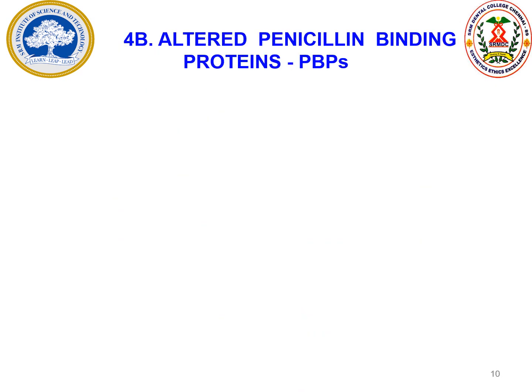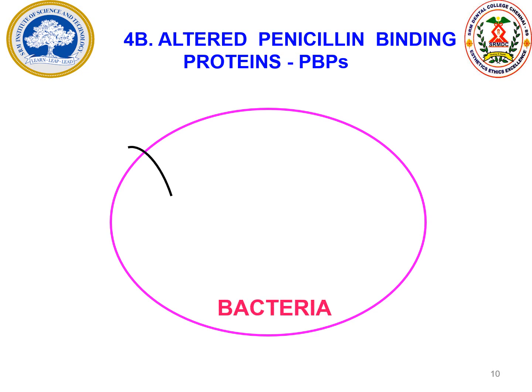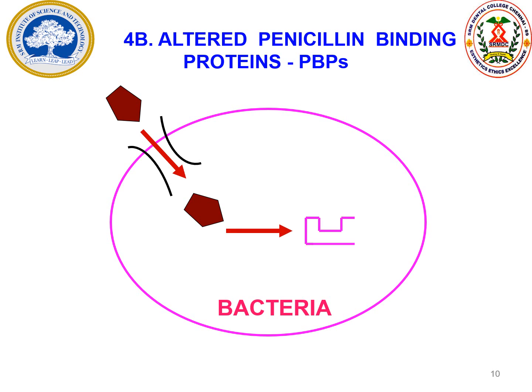So altered penicillin binders, as we saw with the previous slide, the binding site has to be very specific for the drugs. By some means the bacteria has been able to produce this mechanism, and it has found its way to alter the binding site. If the binding site is altered and is not specific to the penicillin, the penicillin may not bind with it, leading to the absence of action. Even if the drug enters, it may not be able to produce its action because of its inability to bind with the altered binding site. This is the other way by which the bacteria are resisting the action of the drugs.